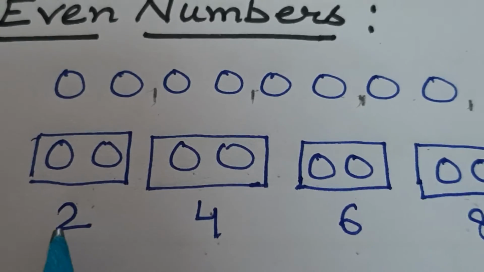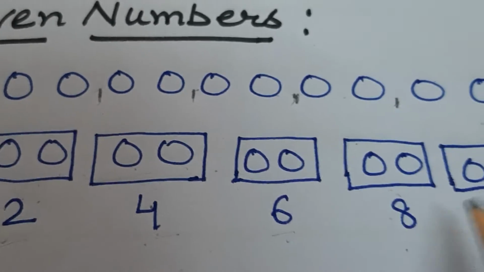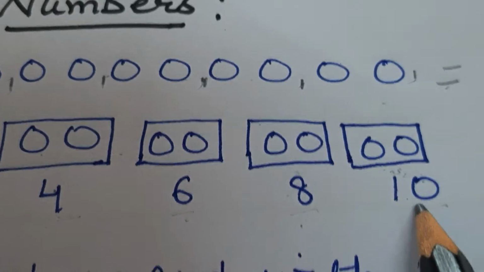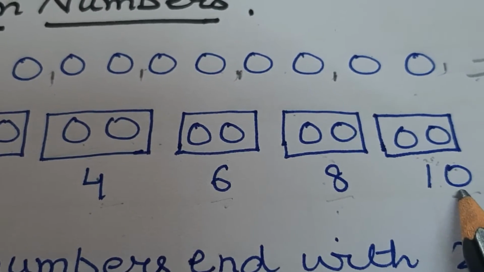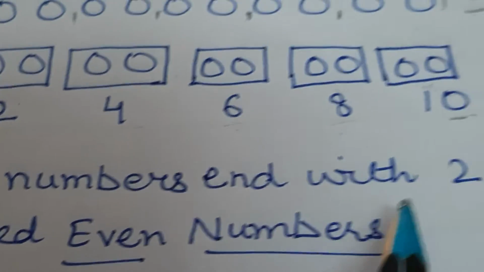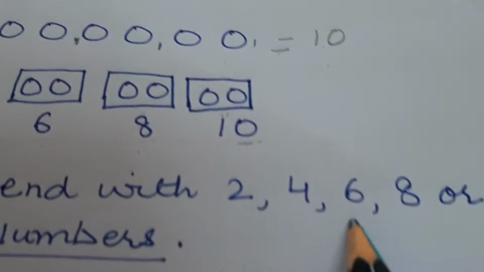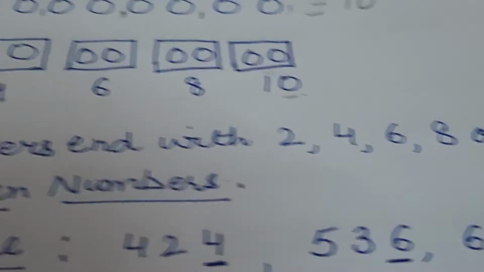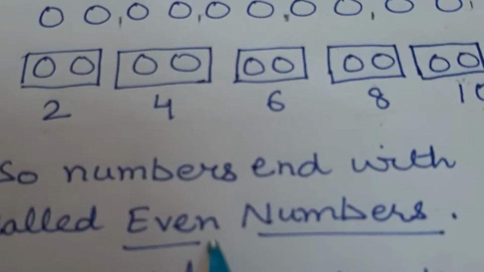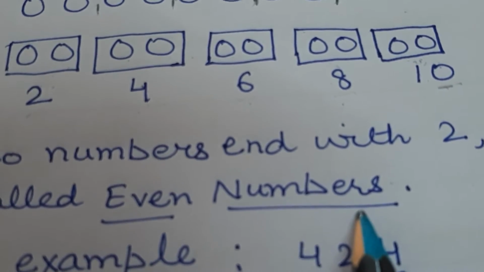So 2, 4, 6, 8 and 0. Numbers that end with 2, 4, 6, 8 or 0 are called even numbers. Clear? Why are we taking this?